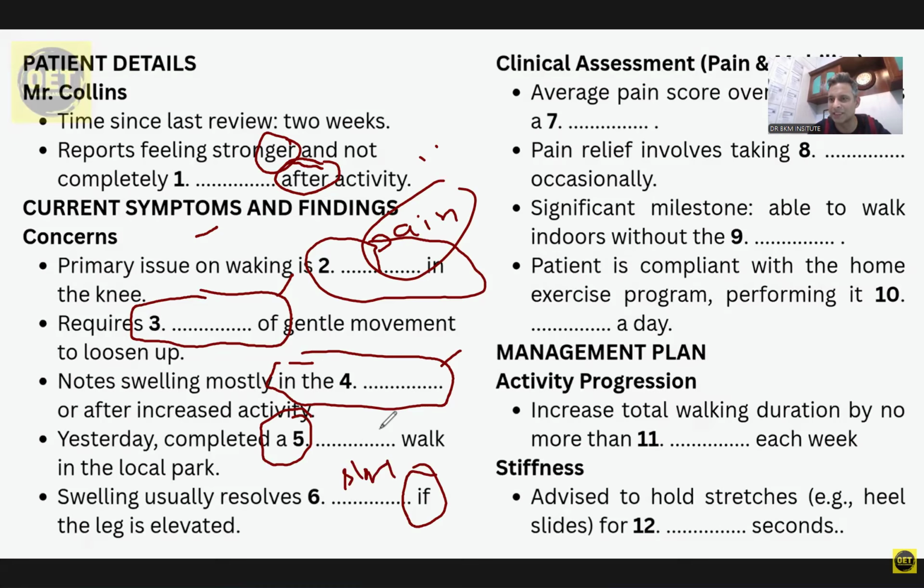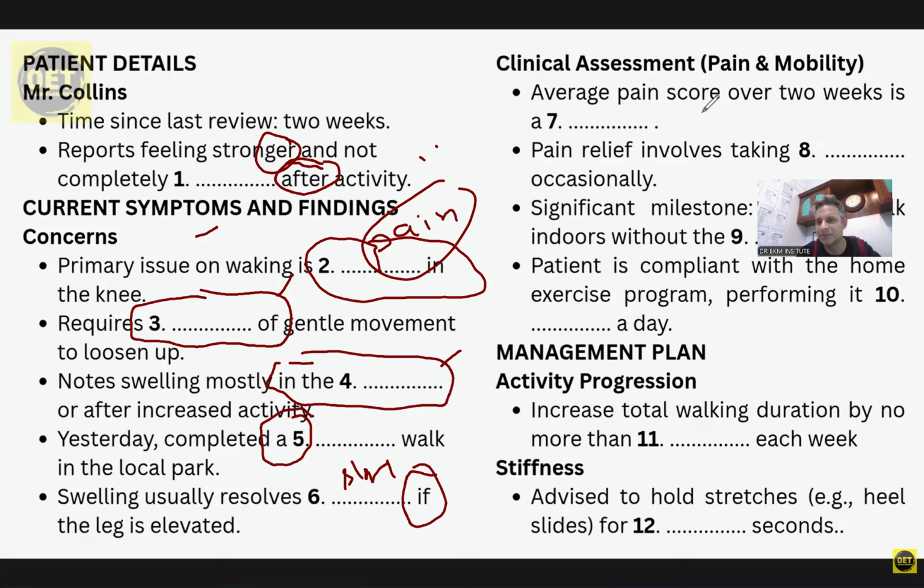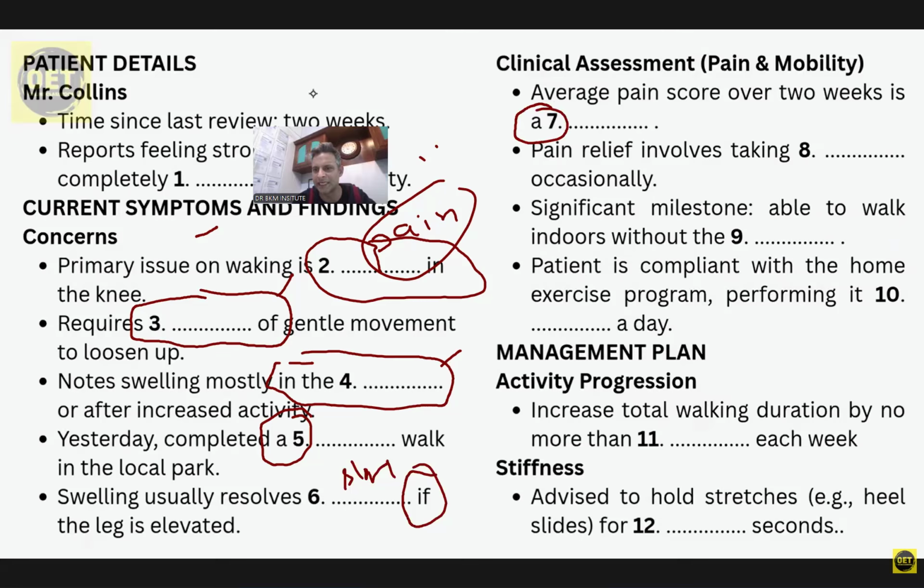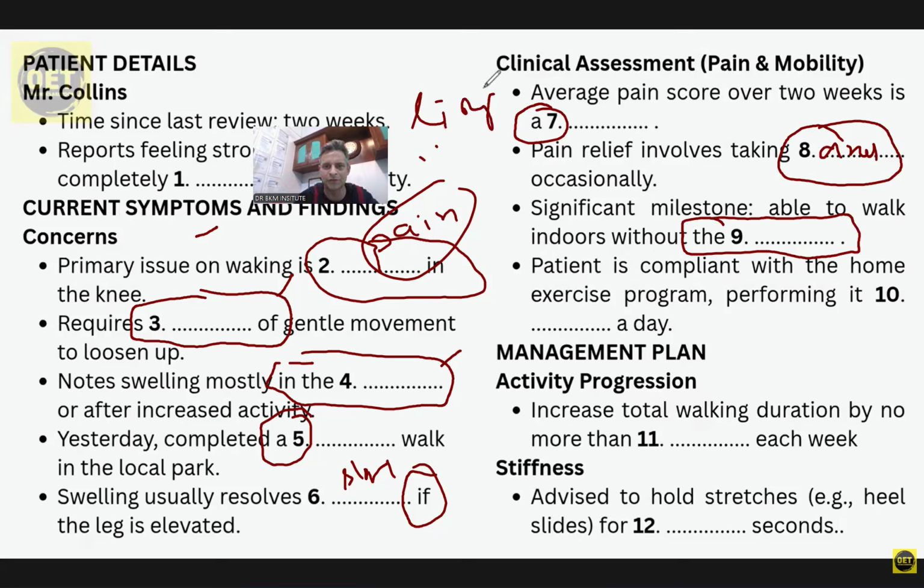So I try to guess whatever can come. Average pain score over 2 weeks is a dash. Then pain relief involves taking dash occasionally. Analgesics can be a name as well. So let's see whether they take the medication name or something else. Significant milestone, able to walk indoors without the dash, without the support. Able to walk indoors without the limp. Limp is the word you know. It is used for the sticks. So something like this can come.